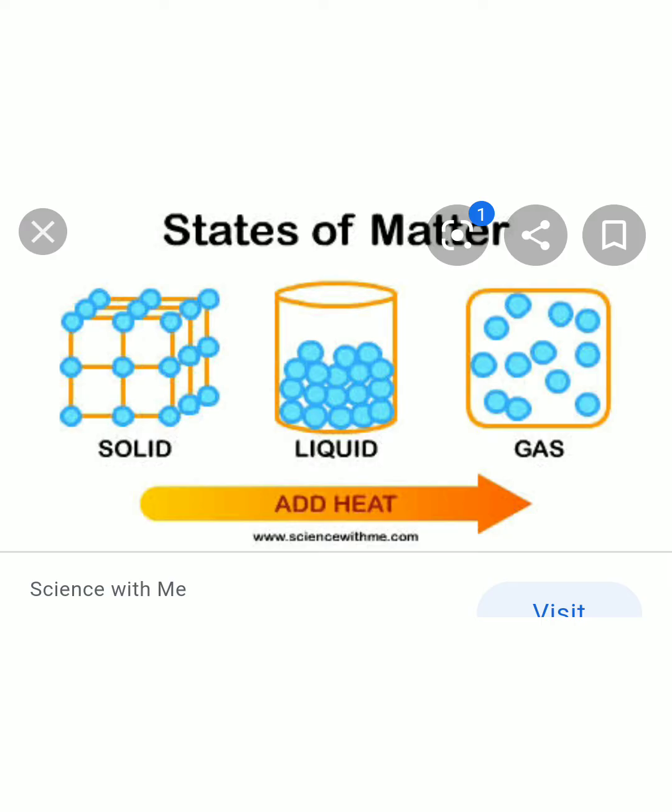Then let's reverse this process. Is water vapor converted to ice? Yes, we can cool the water vapor. It will become water. And on cooling again, it will become ice cubes.